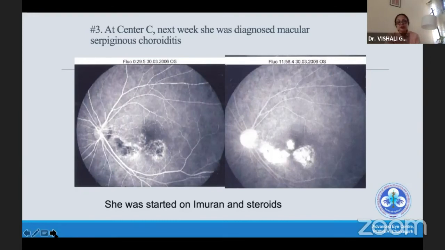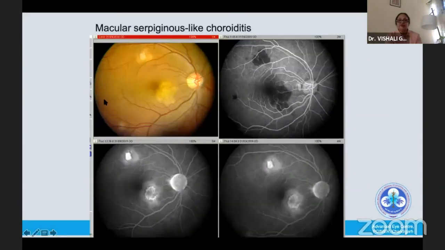So this shows you how important it is to dig out the past pictures and look at what phenotype the patient had when she presented to the first ophthalmologist. Because if you look at this right the way she presented, anybody would say, well, it could be macular serpiginous choroiditis. But if you know the history and the backdrop, you would not do that. And this is just to show macular serpiginous choroiditis, which is deep in the choroid, and the fluorescein is very different.